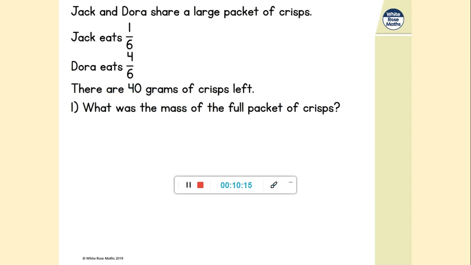So let's have a look at this problem-solving situation. Jack and Dora share a large packet of crisps. Jack eats 1/6 of the packet and Dora eats 4/6. There are 40 grams of crisps left after those two amounts have been eaten. What was the mass of the full packet of crisps?